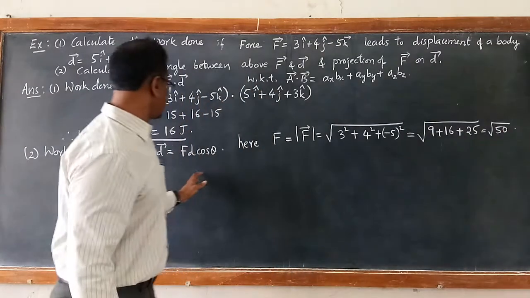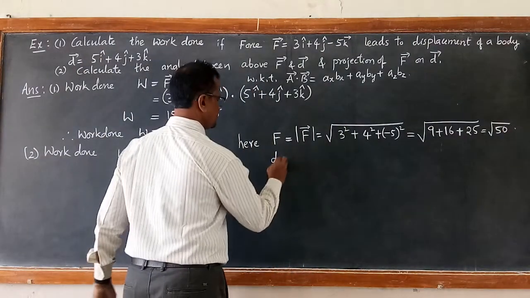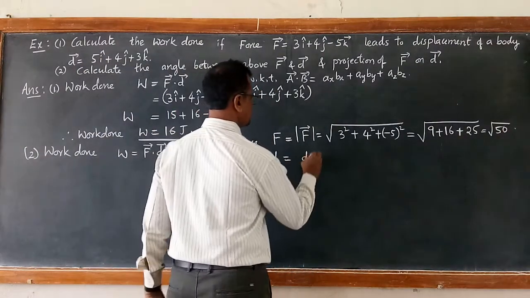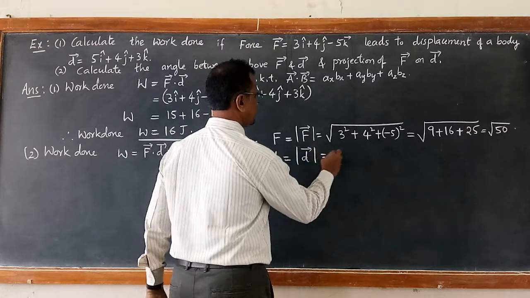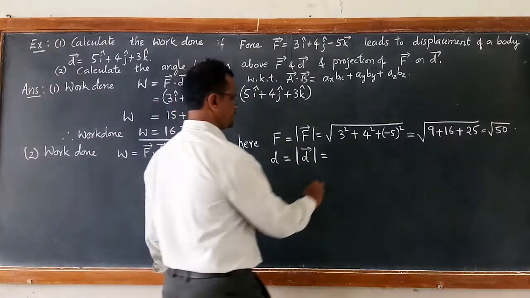In the same way, let us calculate the displacement. Displacement is nothing but the magnitude of vector D. So that is also calculated in the same way.